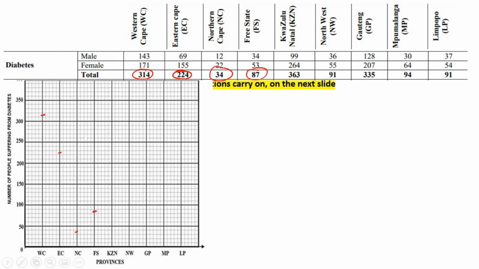Okay, and then KwaZulu-Natal, 363, which is about there. And then Northwest, 91. Gauteng, 335. Mpumalanga, 94. And then Limpopo, 91, which is about there.